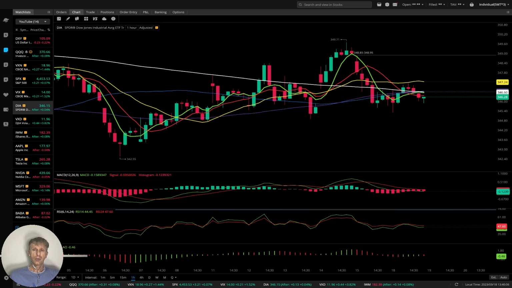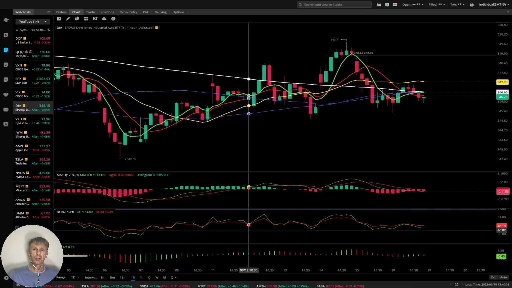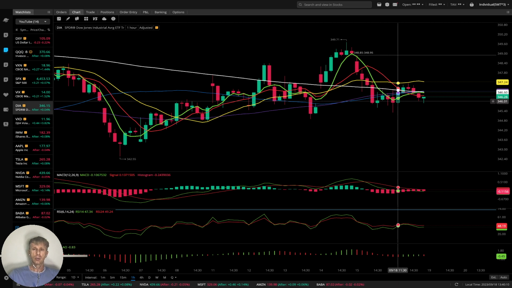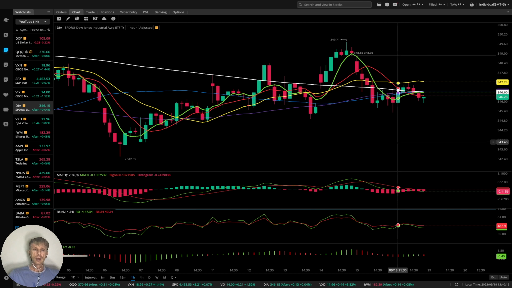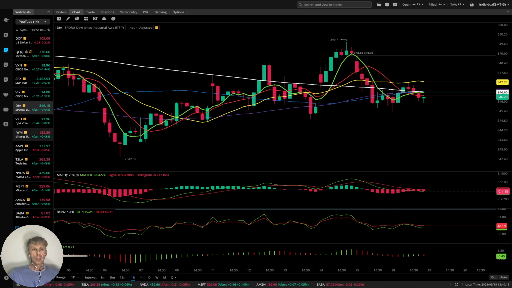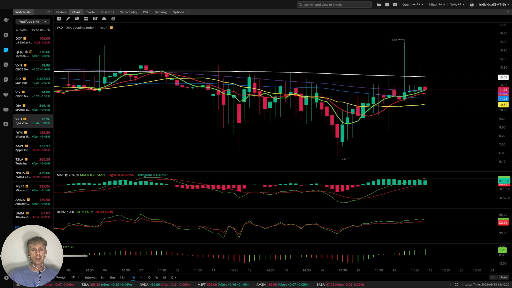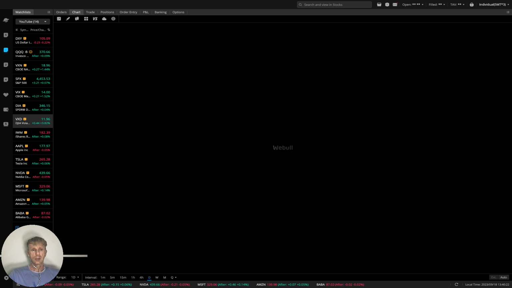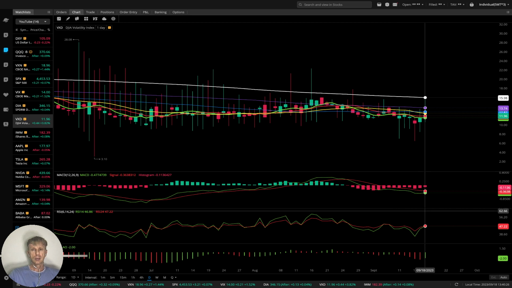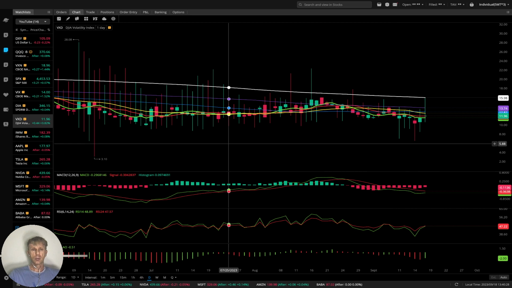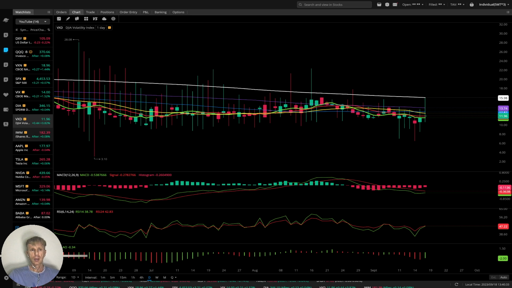1 hour time frame, it did bearish crossover. Actually, today it did bullish crossover and then it did bearish reversal. The last bar closed below all moving averages. Now let's move to VXD, volatility index for Dow Jones. VXD plus almost 4% today. Still bearish, still no fear on the market, also still extreme greed.